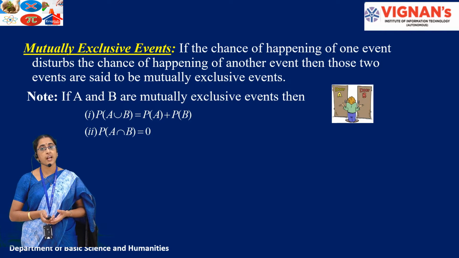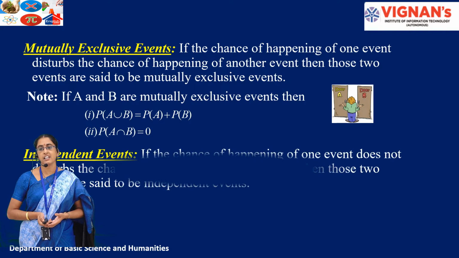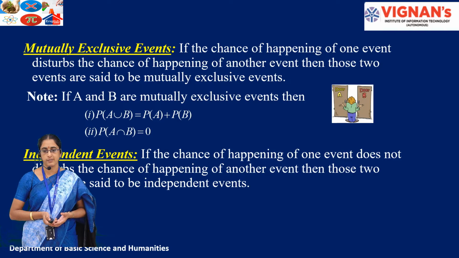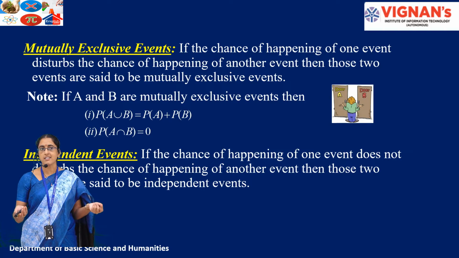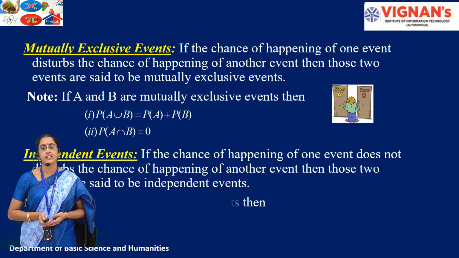That means the chance of happening of one event does not disturb the chance for the happening of another event. That is the independent events here. So with these hands I am tossing two coins simultaneously. Here I got a head, here I got a tail. No problem. Here also I can get a head and with this hand also I get a head. Then the chance of happening of one event does not disturb the chance for the happening of another event, so those two events are said to be mutually independent events.